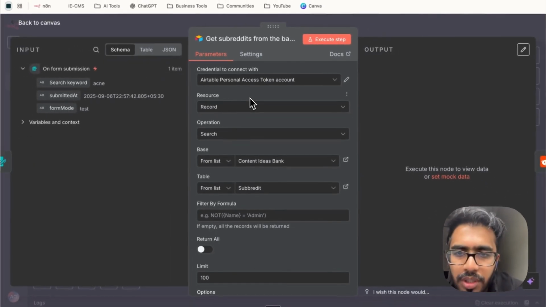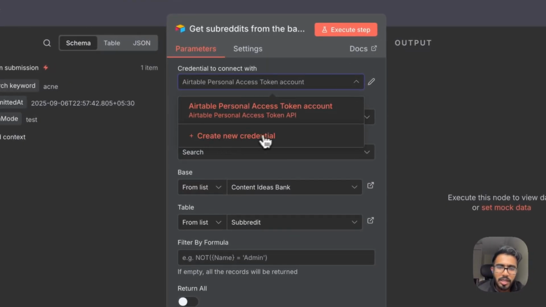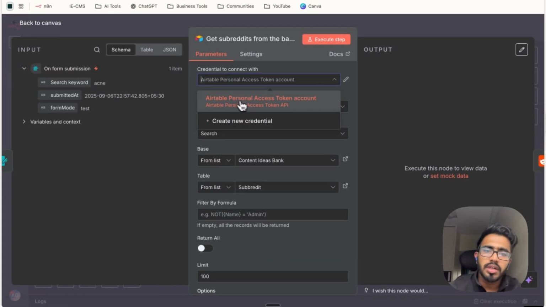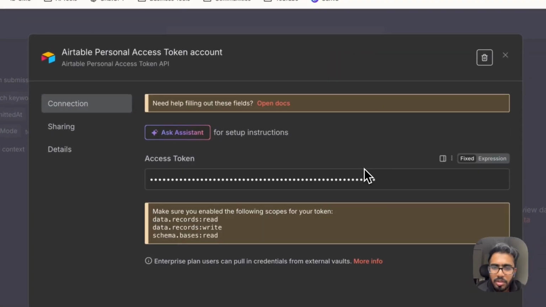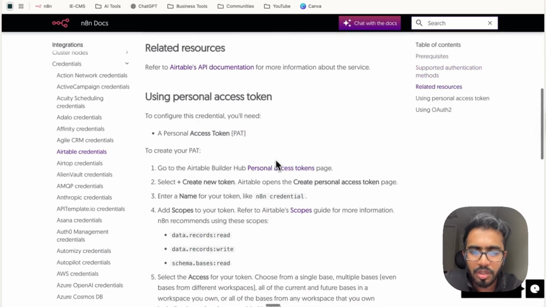need a credential to connect N8N with your Airtable account. So just click on this arrow, click on create new credential. I'll not be creating a new credential right now because I've already created one, but I'll show you how it looks like. So this is how the window looks. To start this connection process, click on open docs, scroll down and click on personal access tokens.